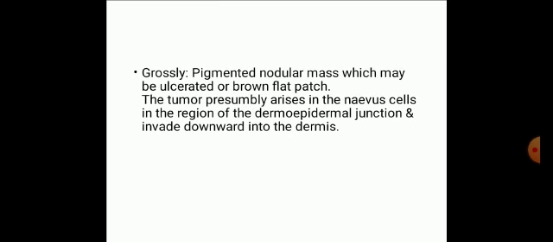Grossly a pigmented nodular mass which may be ulcerated or brown fat patches. The tumor presumably arises in the nevus cell in the region of the dermoepidermal junction and invades downward into the dermis.